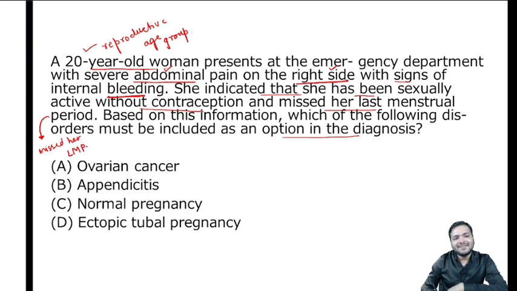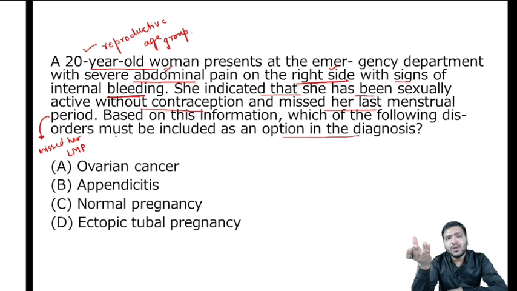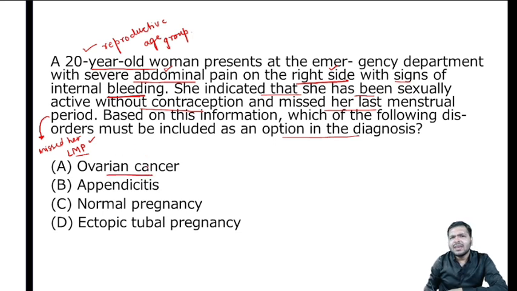Yes, I know everyone is thinking that it is pregnancy. Okay, agreed, it is pregnancy. So whenever such a reproductive age group female comes to you with such complaints and says that she has missed her period also, in that case the history of last menstrual period should be taken from the patient. Now coming on to the options. Can it be ovarian cancer, guys? No, because in cancer there will be multiple components that should be given in the question. That is not given, and so this option is basically ruled out.